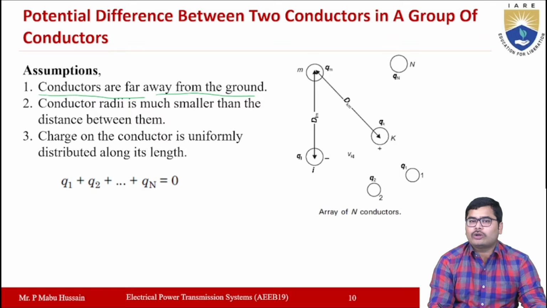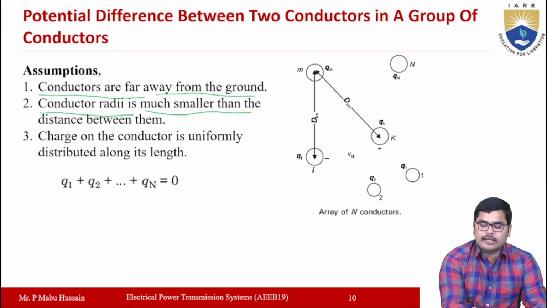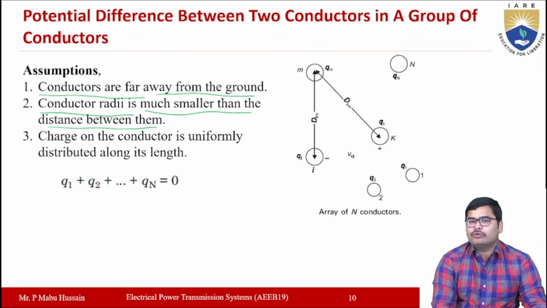Why? Because the conductors are placed far away from the ground. The second assumption is that the conductor radius is much smaller than the distance between the conductors. The distance between any two conductors must be high when compared to the radius of the conductor.